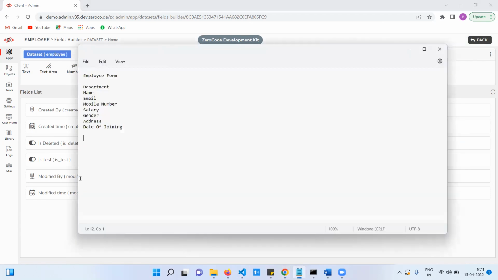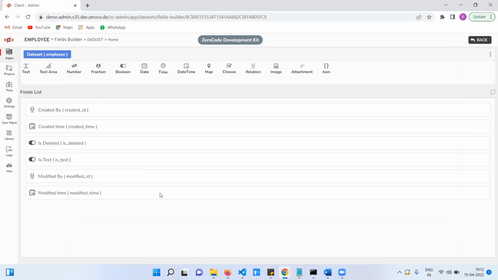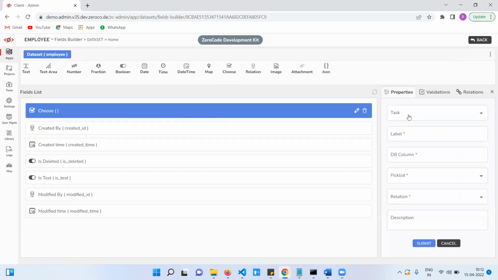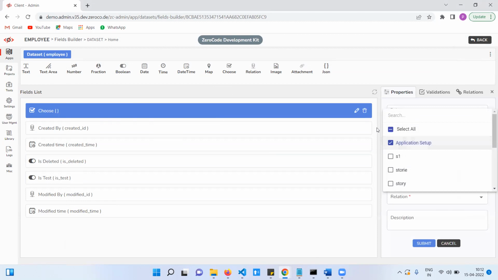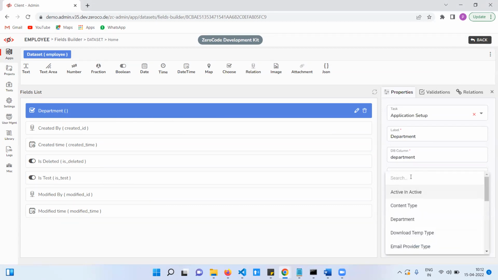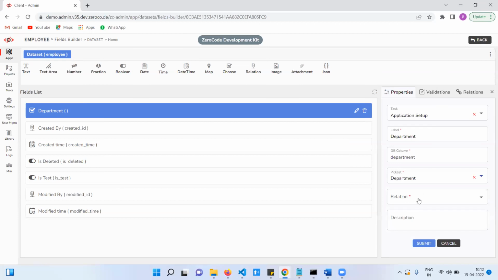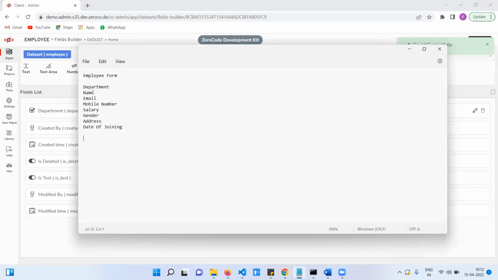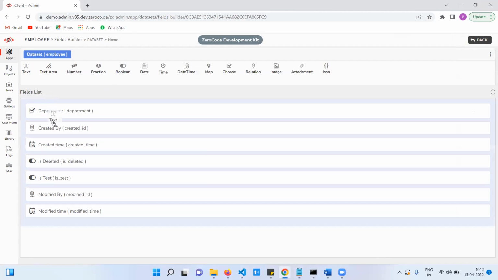First, department is the drop down, right? Here we need to select the choose field. So here I'm going to just specify the field. Now department, pick list. Which one? Department. Already created it. Submit. So now the department field is created. Now I am going to create the name. What is name? It is a text field, right?